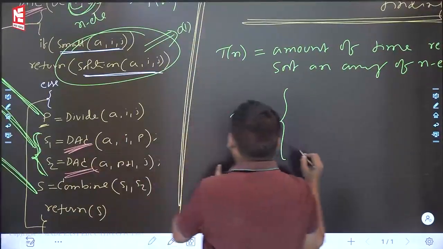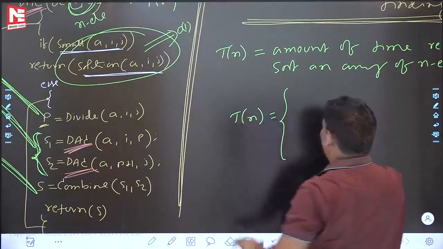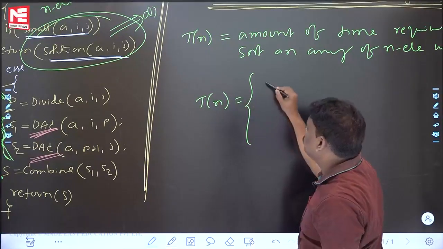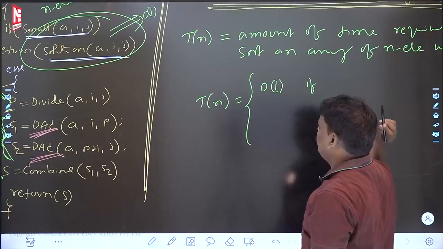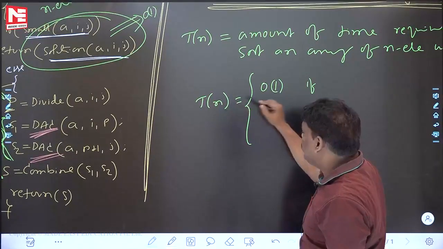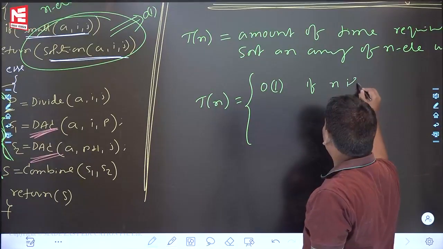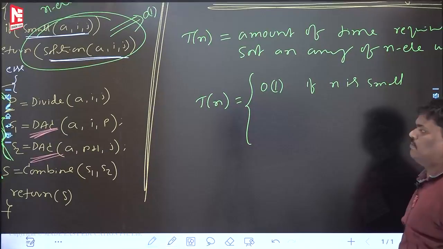So I am writing: time complexity T(n) is constant, order of 1, if n is small.